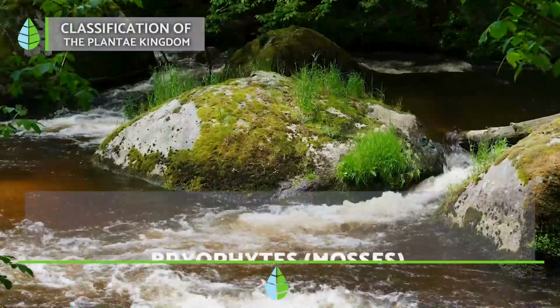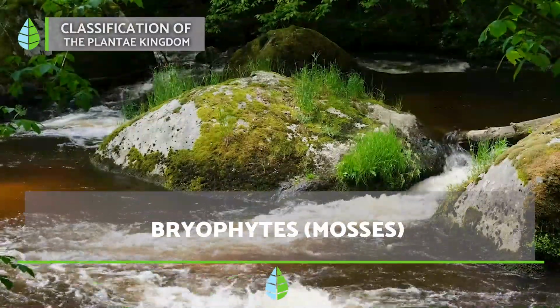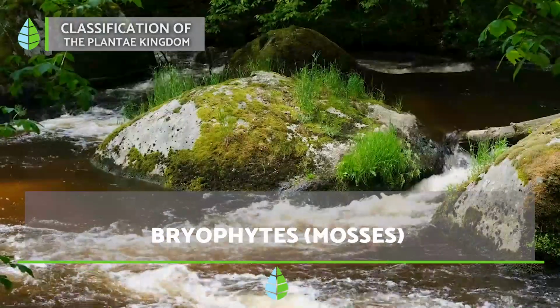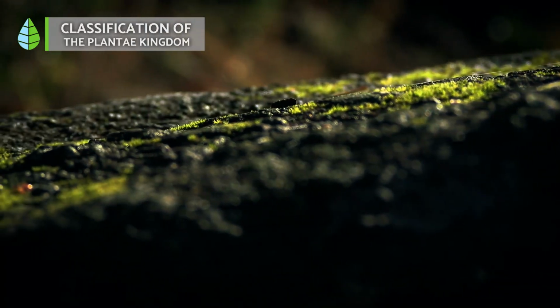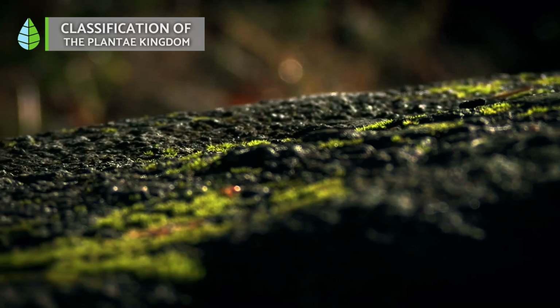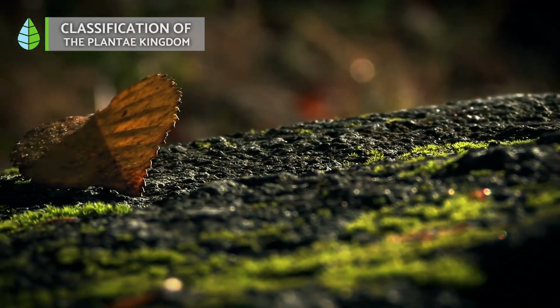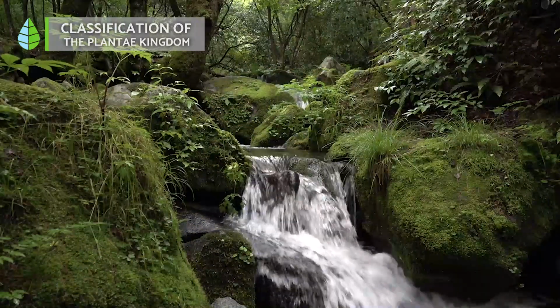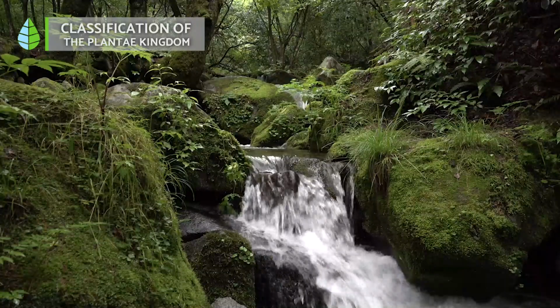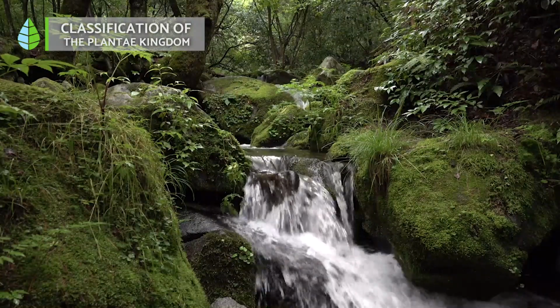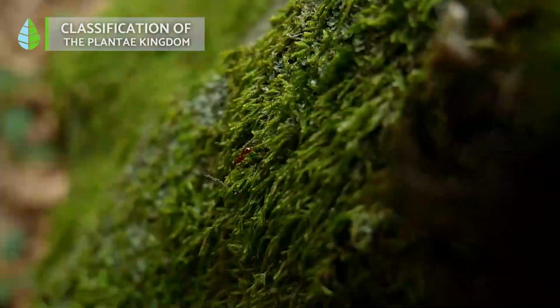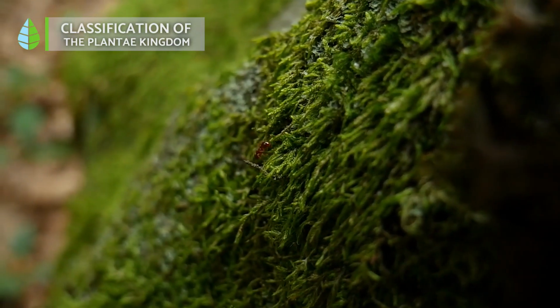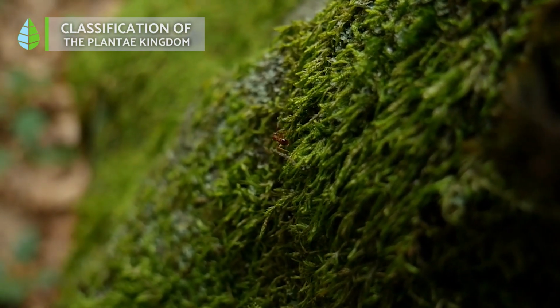Bryophytes or mosses. These are the simplest land plants. You've probably seen them growing in damp, shady areas. They reproduce using spores and have simple structures resembling stems and leaves, but they lack true roots. Instead, they have tiny root-like hairs called rhizoids to anchor themselves and absorb water.